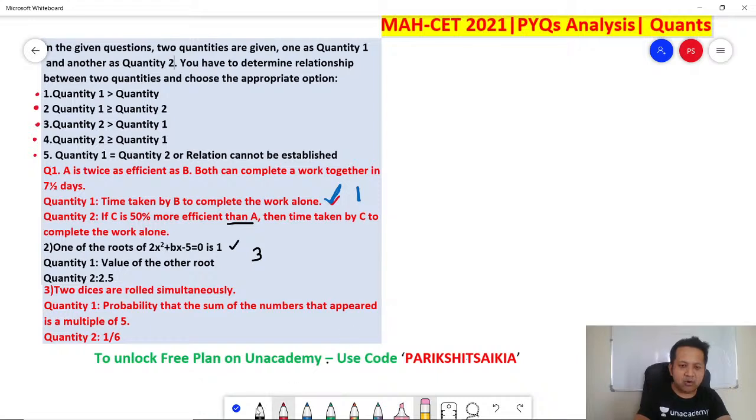Two dice are rolled simultaneously. What is the probability that the sum of the numbers that appear is a multiple of 5? Okay, let's talk about quantity 1.